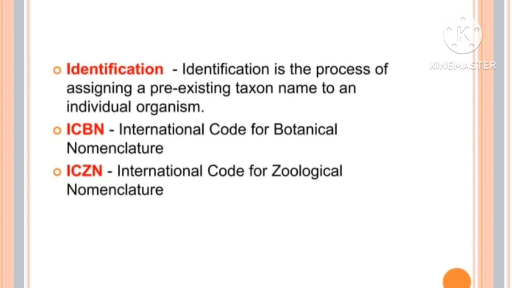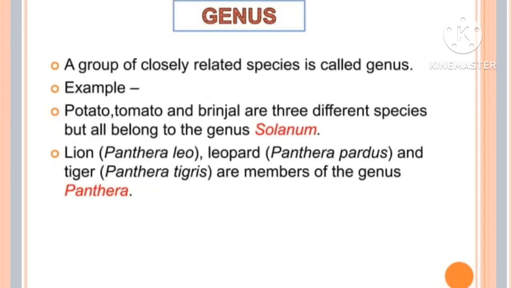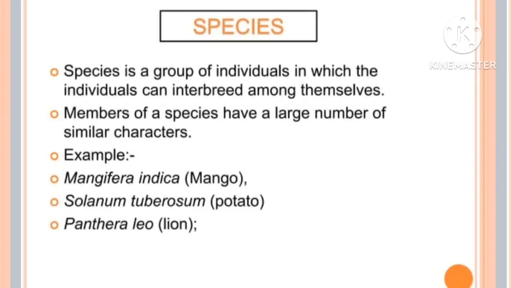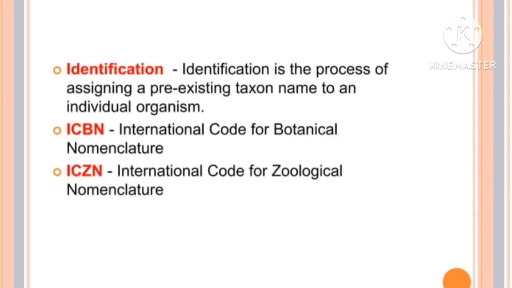It is a system of naming species by giving each a name composed of 2 components, that is the genus name and the species name. Carolus Linnaeus invented the modern system of binomial nomenclature.